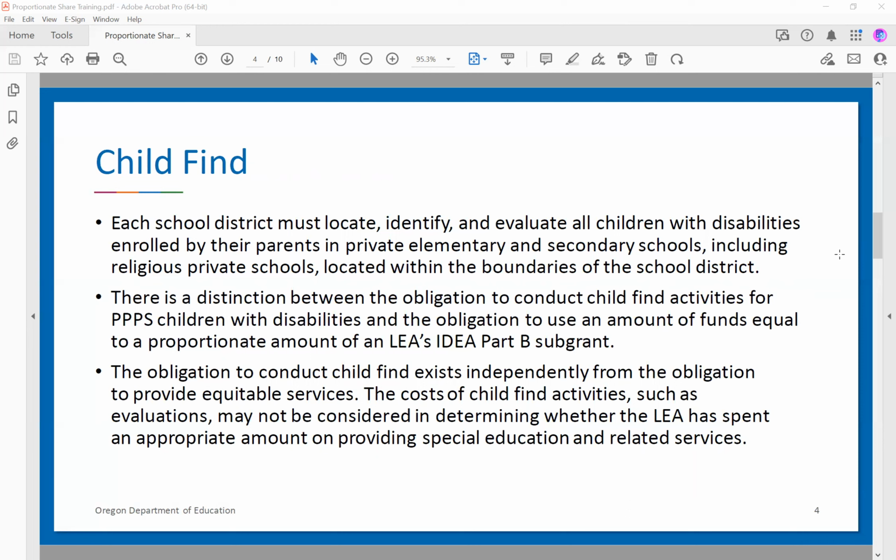So the cost of child find activities, like evaluations, are not considered in determining whether the LEA has spent an appropriate amount on providing special education and related services. So again, say those 3 students are parentally placed in a private school, and you have to conduct child find services. Those child find services do not count toward that 3 students worth of dollars for equitable services because of this child find obligation outside of equitable services.